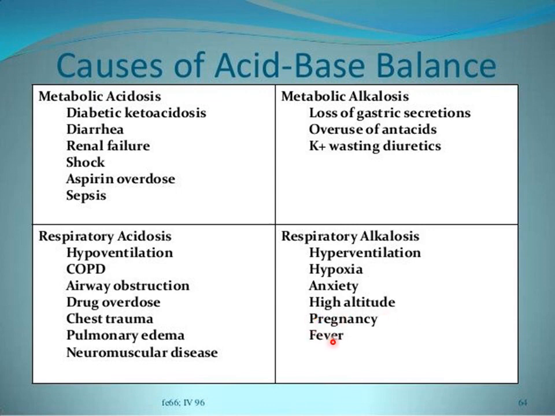In pregnancy and fever as well, hyperventilation can occur, resulting in increased removal of carbon dioxide from the body and fall in partial pressure of carbon dioxide inside the blood, that ultimately leads to respiratory alkalosis. So these were the major causes of acid base disturbances in our body.